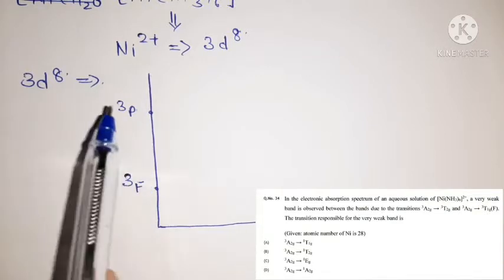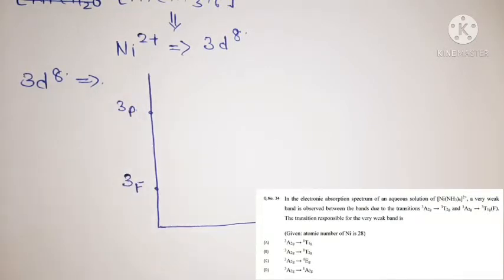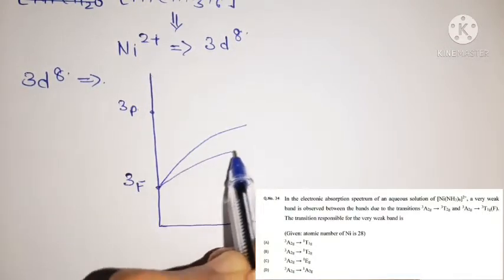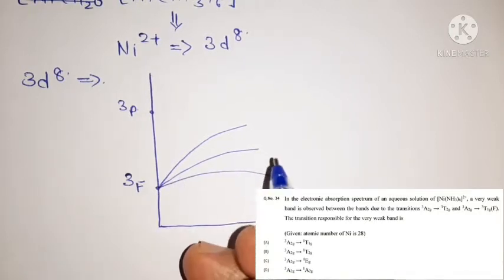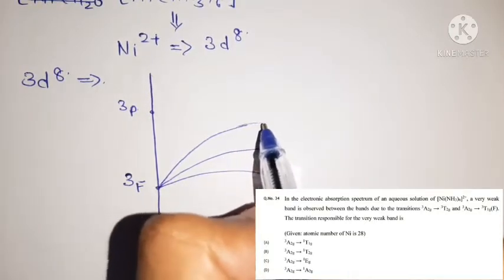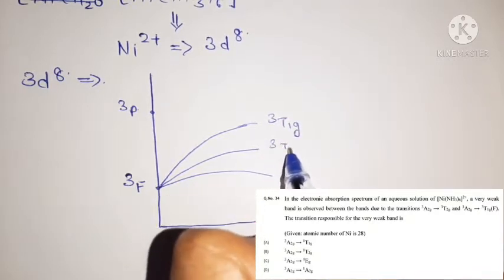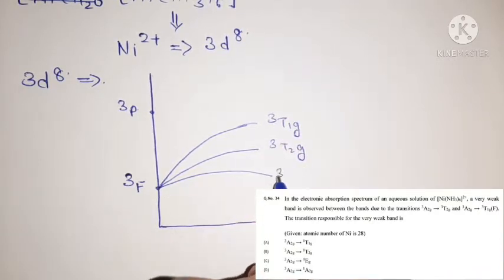The ground term is 3F and the excited term is 3P, and we know very well that the ground term will split into three terms: the first one is 3T1g, the next one is 3T2g, and this one is 3A2g.